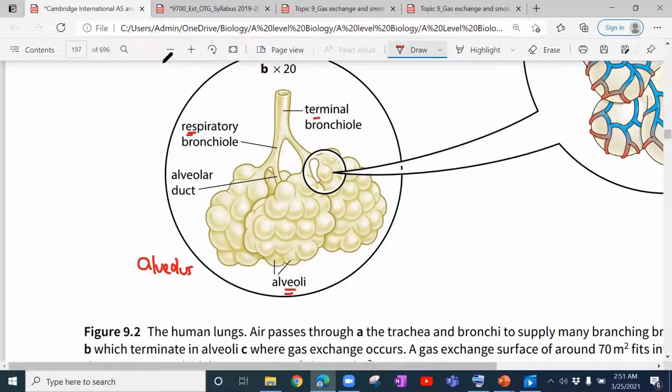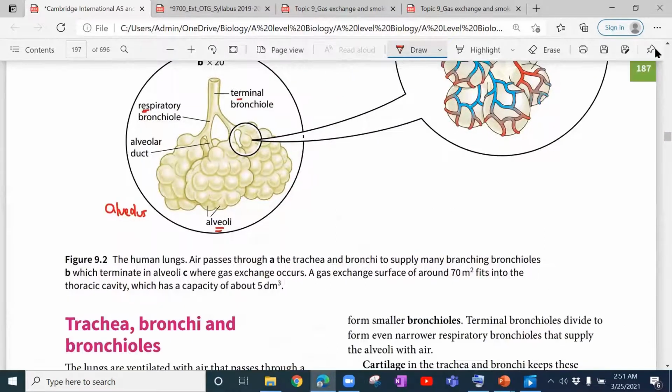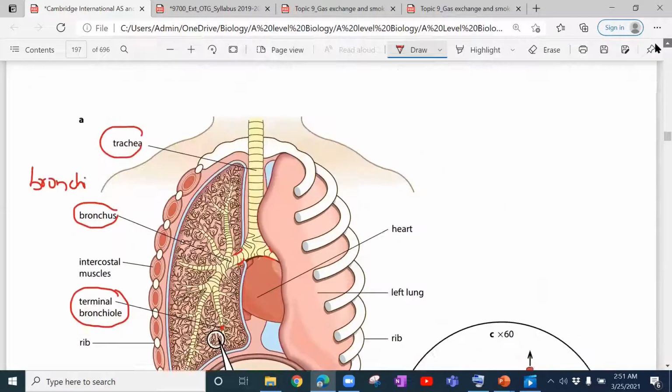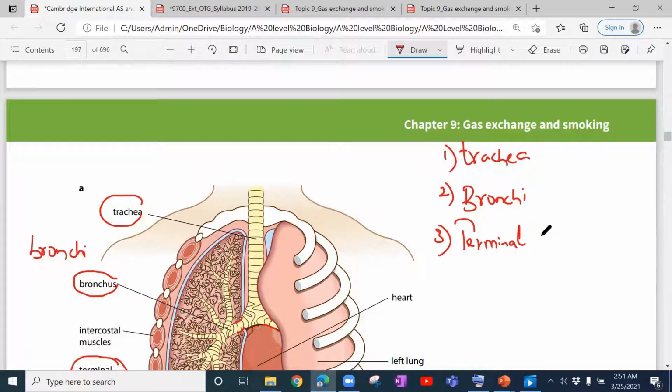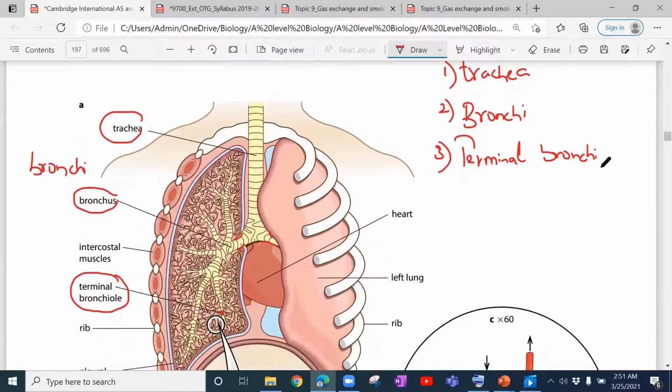So remember all the stages, the sequence of how these are arranged. You need to know the sequence. It is always the trachea first. Then we have the bronchi, which is the right and the left bronchus. Then comes the terminal bronchiole. Then comes your respiratory bronchiole.